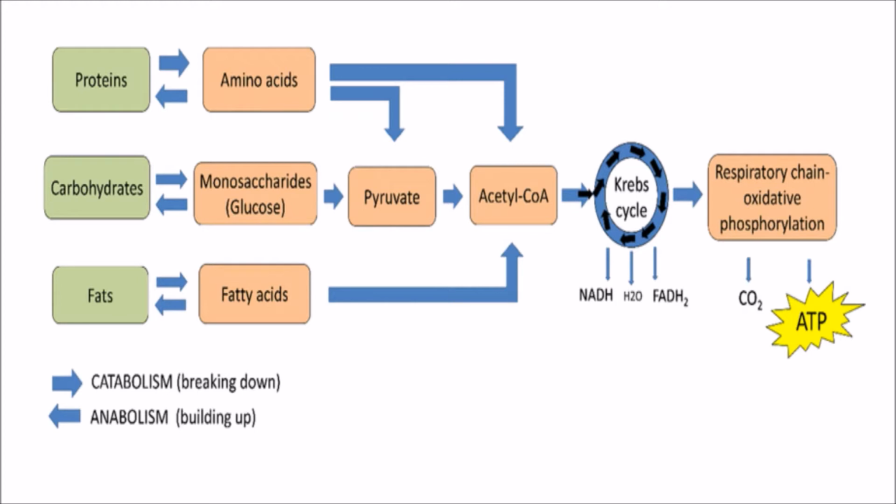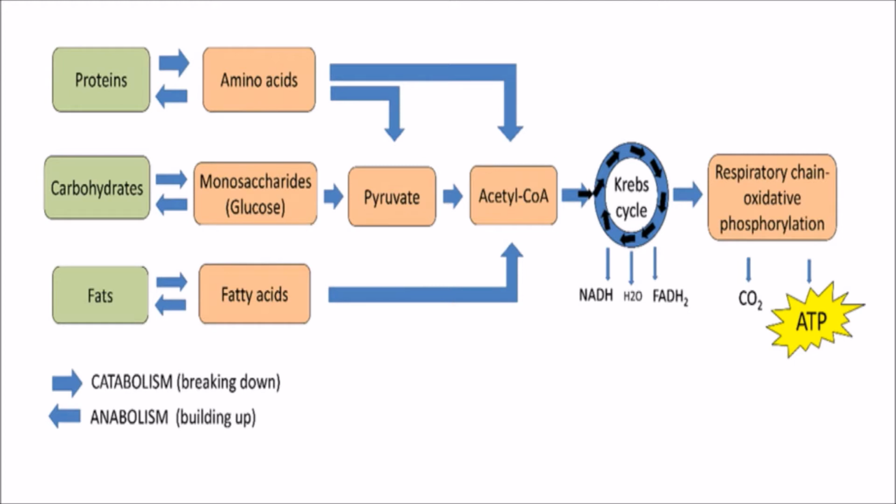So we know the carbohydrates are digested to the simplest form, glucose, and glucose is the source of ATP, and one glucose molecule can produce 38 ATP theoretically, it may be less.